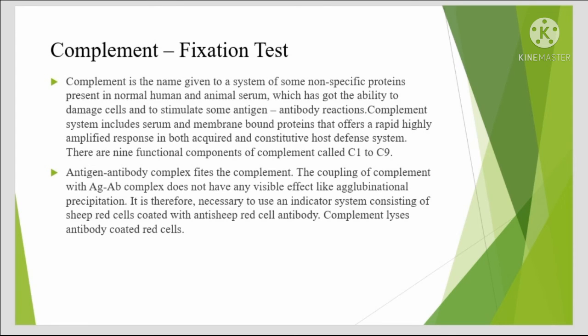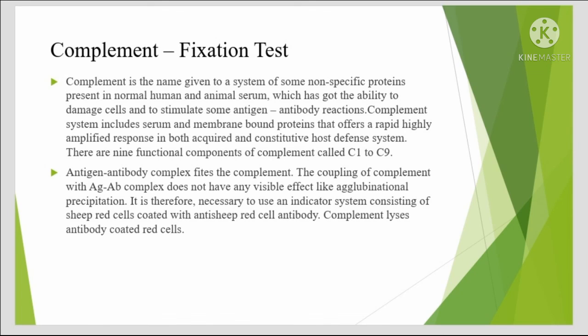Complement fixation test. Complement is the name given to a system of some non-specific proteins present in normal human and animal serum, which has the ability to damage cells and to stimulate some antigen-antibody reactions. The complement system includes serum and membrane-bound proteins that offer a rapid, highly amplified response in both acquired and constitutive host defense systems.